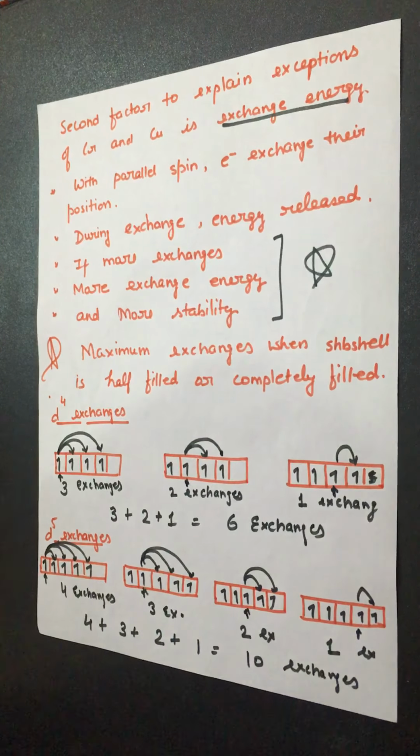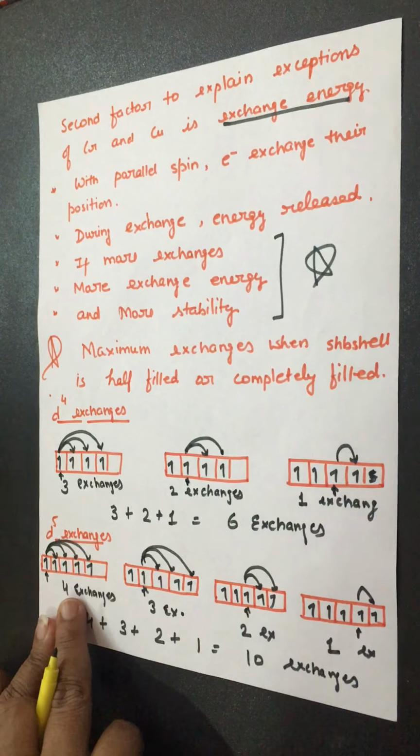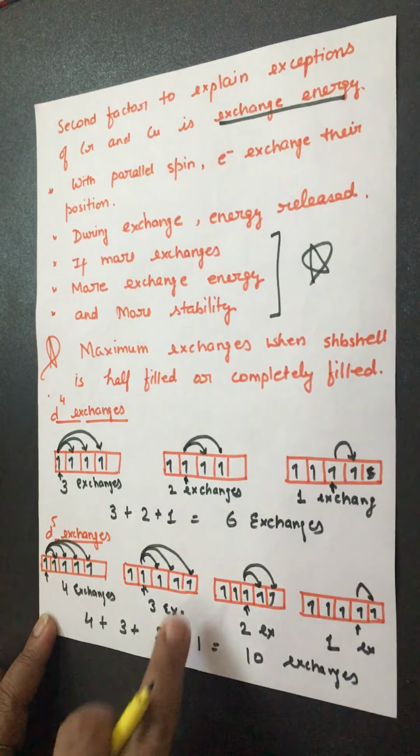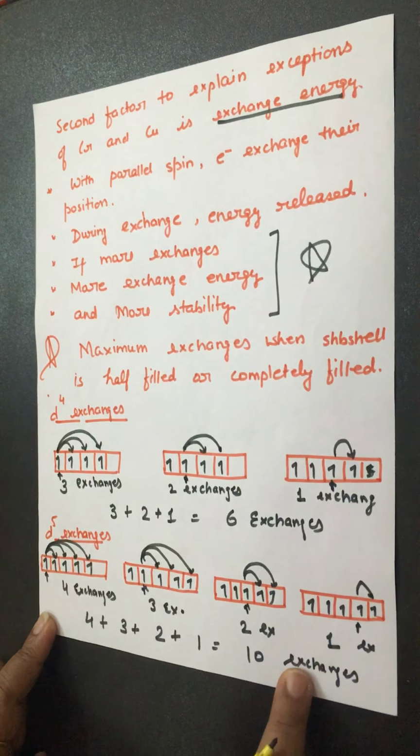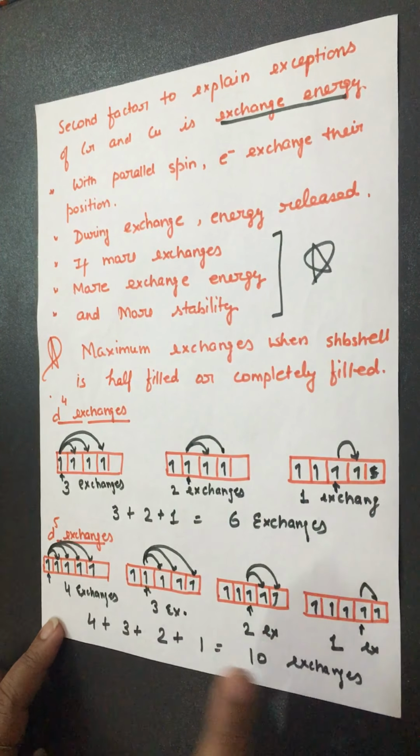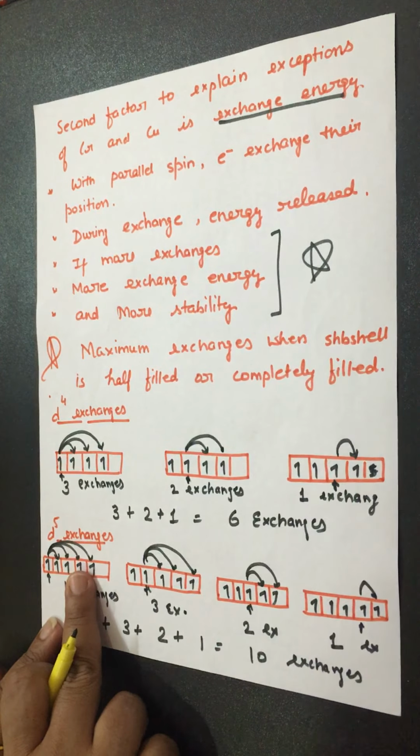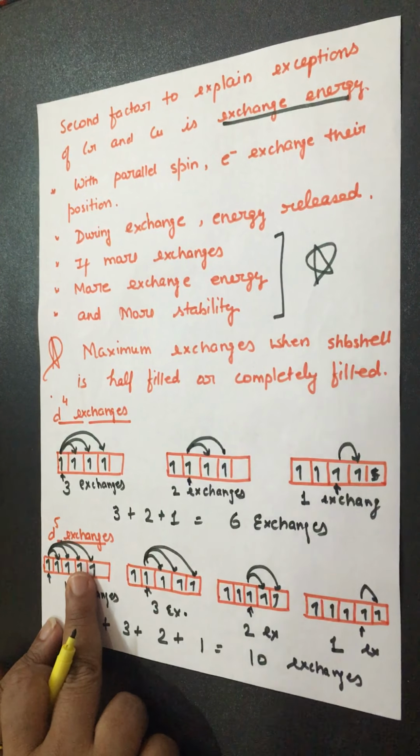Which has more exchanges? Definitely d5. d5 has more exchanges in comparison to d4. More exchanges means more exchange energy and more stability. That's why this EC will exist in the case of chromium.